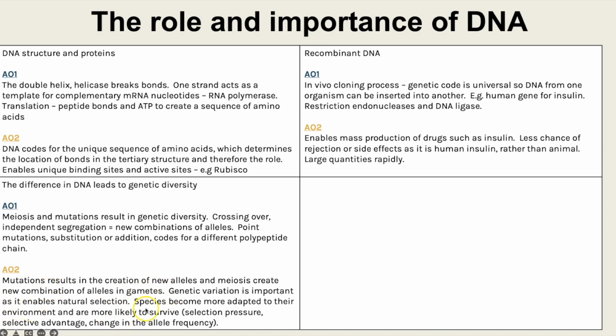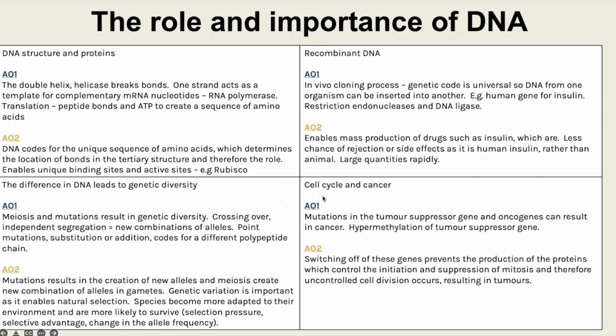So you could then talk briefly about that in this section here. So this means that the species would become more adapted to their environment and more likely to survive. And thinking about the sorts of A-level key terms you could use, so selection pressure, selective advantage, and change in allele frequency, using those terms when you give a very brief overview of natural selection.